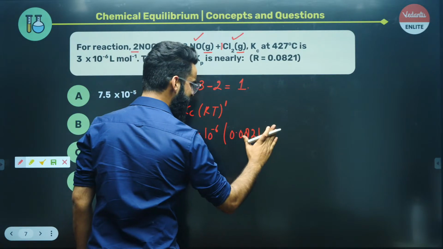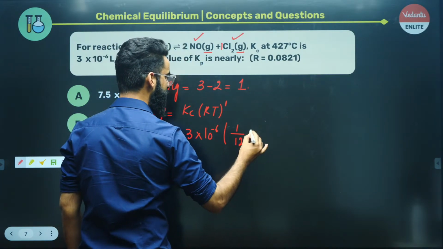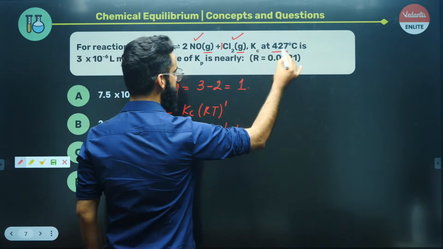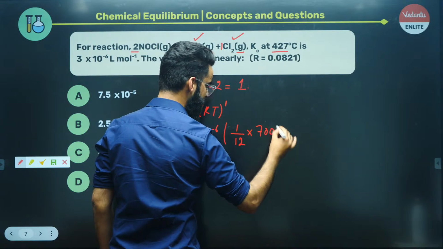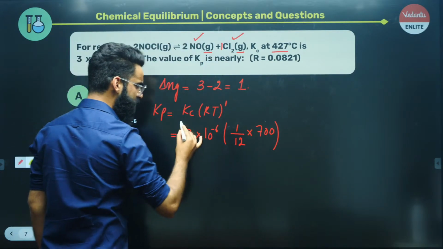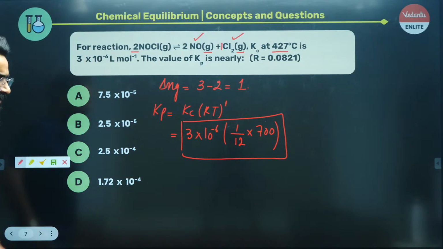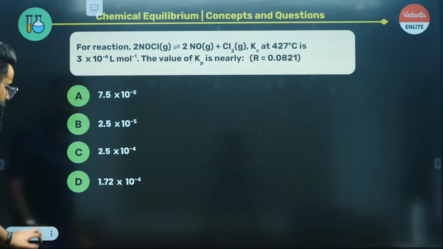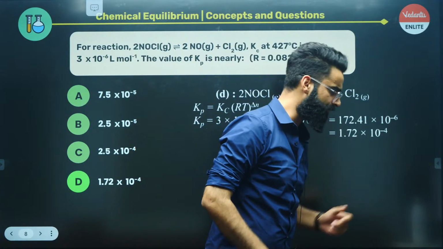Or just to make the calculation simple, instead of 0.0821, just write it as 1 by 12. And the temperature of the reaction is given to us as 427 degrees centigrade, that means 700 Kelvin, right? Raised to the power 1. You just need to solve this equation and get the value of Kp. That's going to be the final answer of the question. So Kp for this particular reaction will come out to be finally 1.72 into 10 raised to the power minus 4.